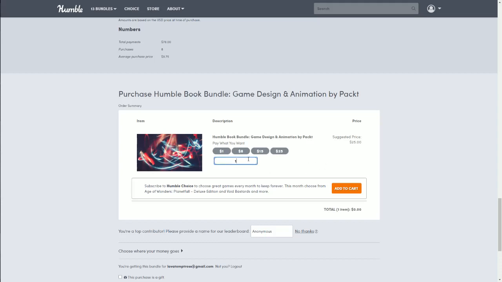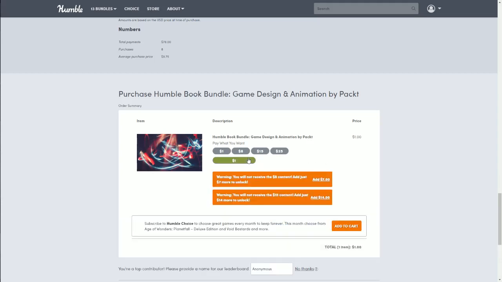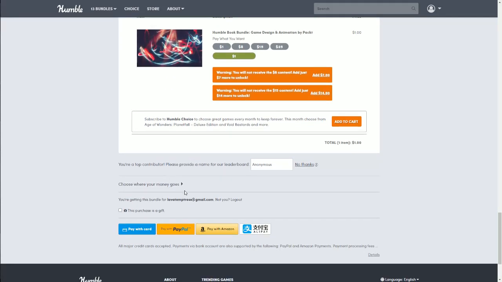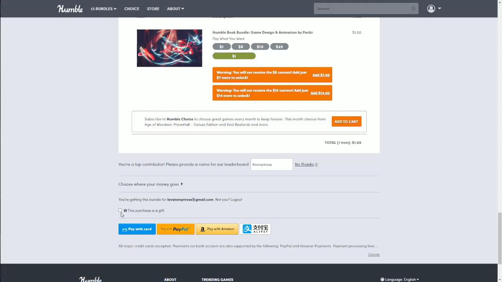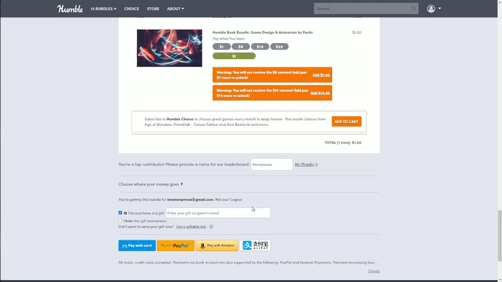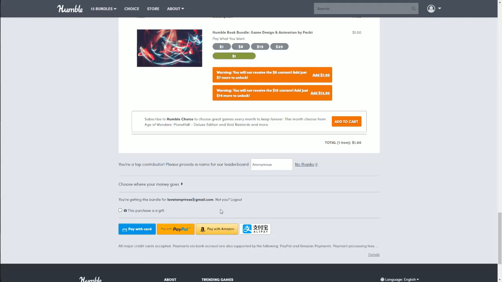It will give you a warning saying that if you do that, it won't give you the other ones. That's okay. It's fine. If you want just the smaller bundle, it's fine. Don't worry about it. Alright, so then you can also click and choose where your money goes, and you can click here to purchase this as a gift to send to somebody. You can even make your gifts anonymous, which is pretty cool.